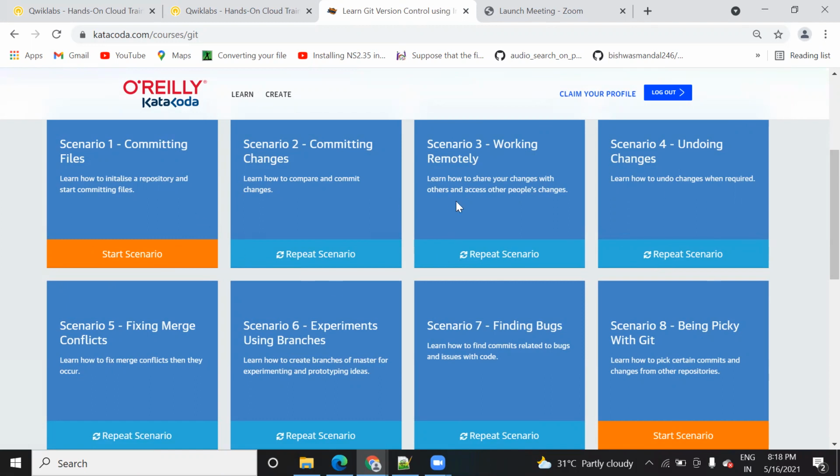If you have not seen my previous video, then just see it, where I have shown the solution of all the seven scenarios from 1 to 7. I have shown how you can create a repo, how you can avoid a temporary file from being added, how you can add a file to the staging area, how you can undo a change, how you can merge a conflict, how you can create new branches, and how you can find out a bug. We have seen all those things in the previous video.